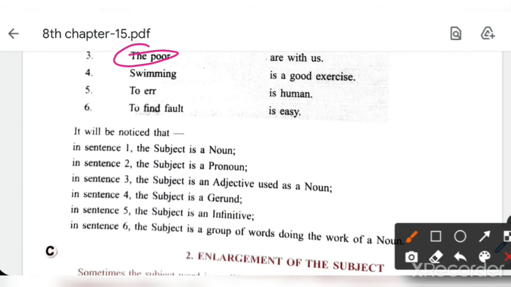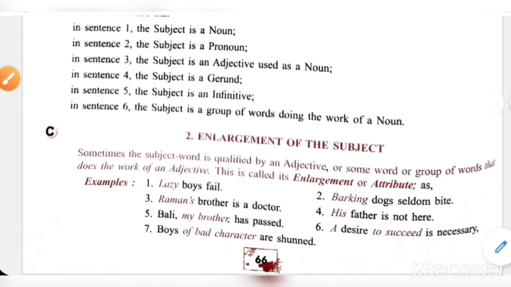Then the subject can be a gerund, swimming. The subject can be an infinitive, to err, and the subject can be a group of words doing the work of a noun, to find fault. So it can be anything.